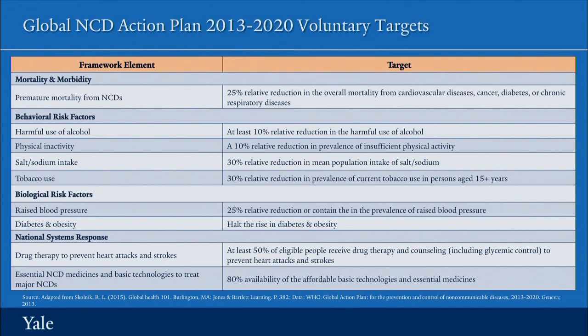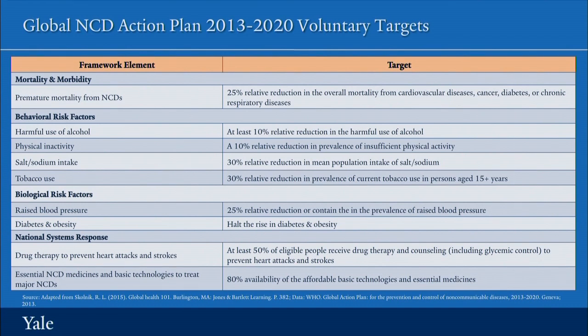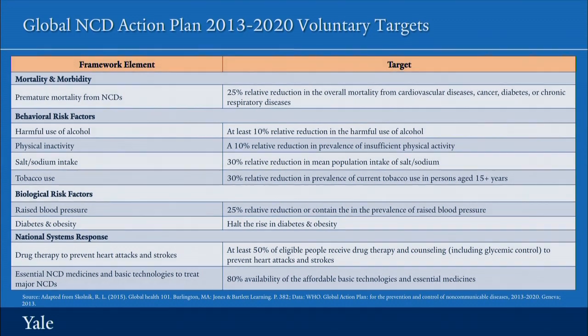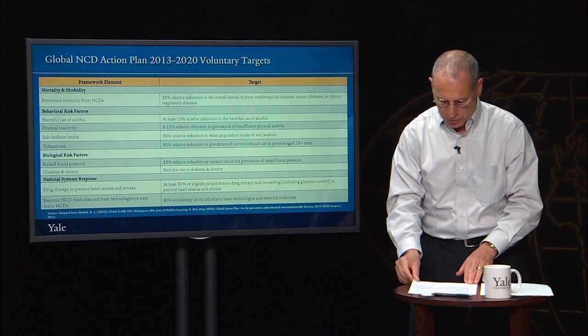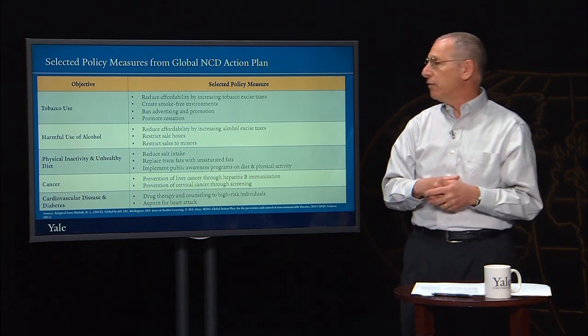And these targets, for example, included a 25% relative reduction in the overall mortality from cardiovascular diseases, cancer, diabetes, or chronic respiratory diseases, at least a 10% reduction in the harmful use of alcohol, a 30% relative reduction in the prevalence of current tobacco use in persons 15 and over, halting the rise in diabetes and obesity, reducing the risks from high blood pressure, and trying to ensure in a systems response that at least 50% of the eligible people receive drug therapy and counseling to prevent heart attacks and strokes, and that there should be 80% availability of the affordable basic technologies and essential medicines to deal with the most important non-communicable diseases as well.